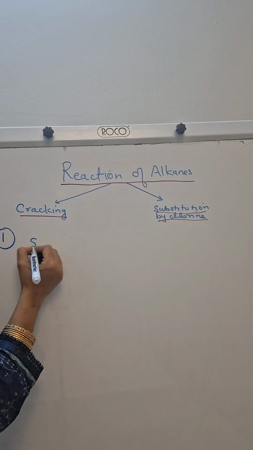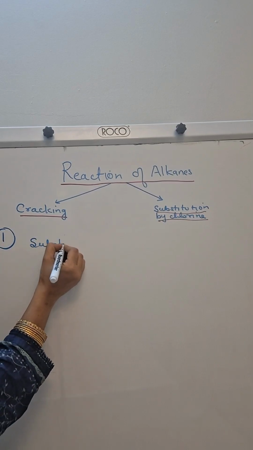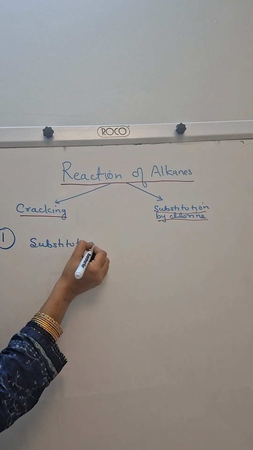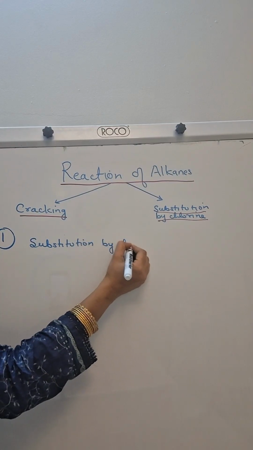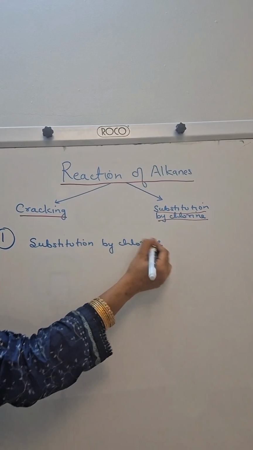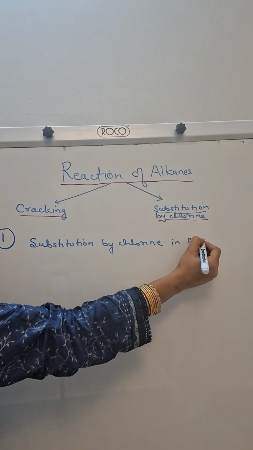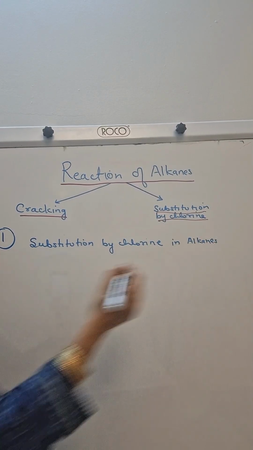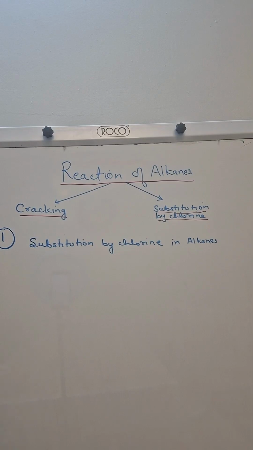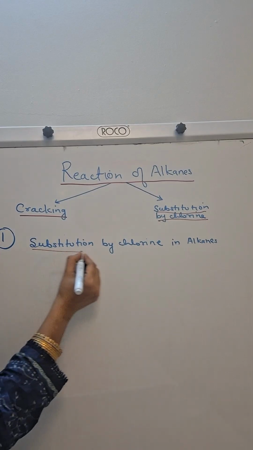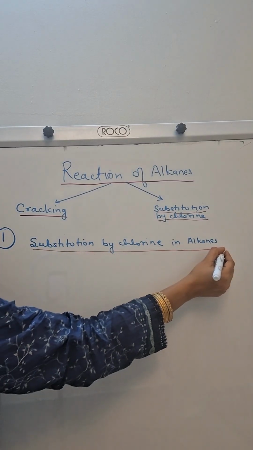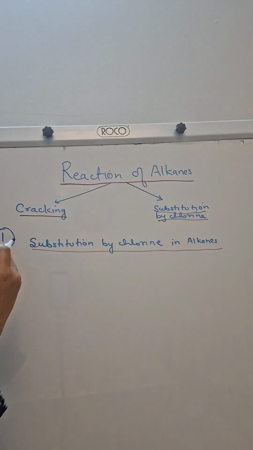Okay, so substitution by chlorine, of course in alkanes. Okay. Now the name itself, substitution, means taking place of someone. Okay, so in this reaction, hydrogen of alkane will be substituted by chlorine. Okay. So we can understand it like this.